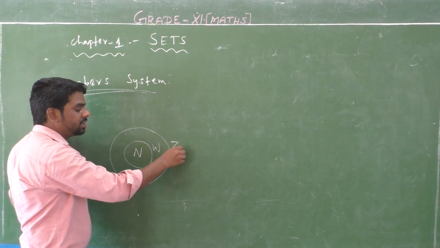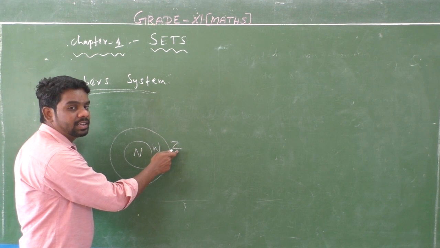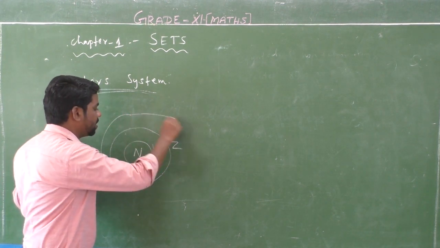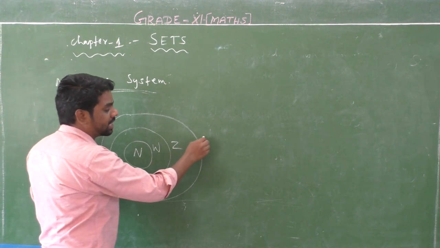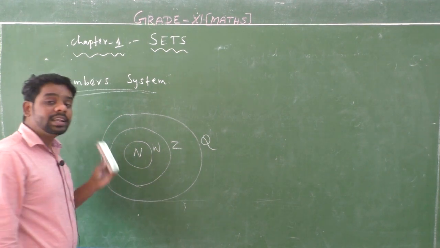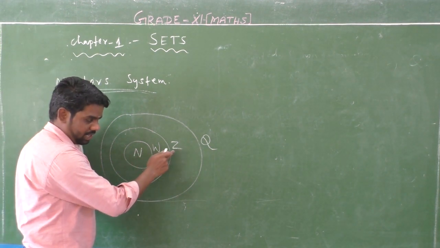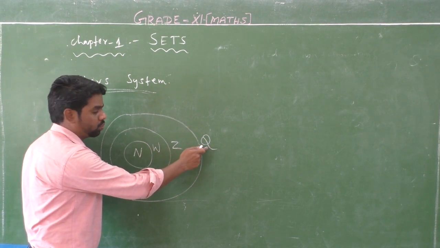Next, integer: natural number and whole number are always contained in Z, the integers. Next, natural number, whole number, integer are all contained in the rational numbers Q.